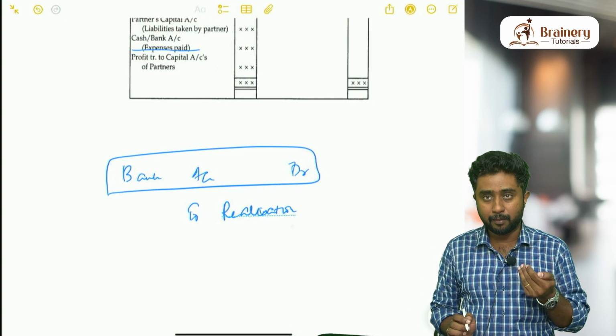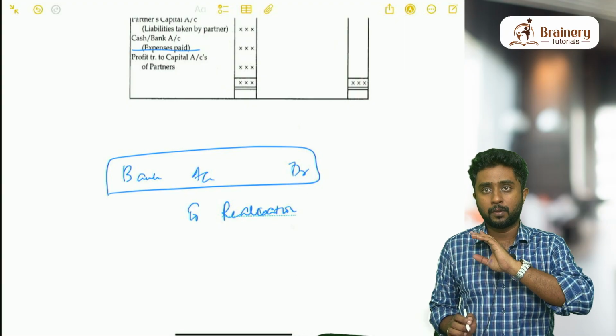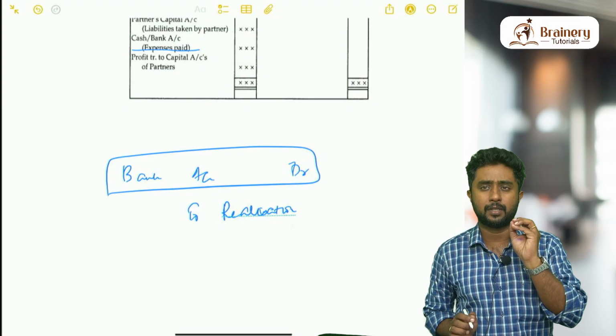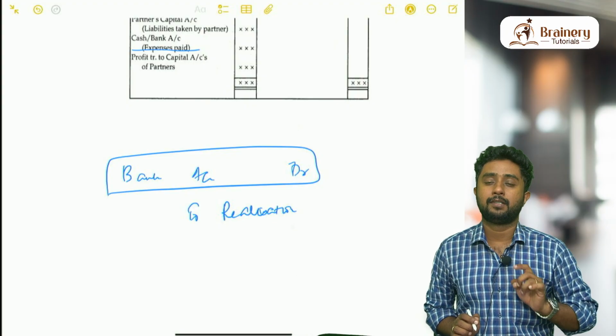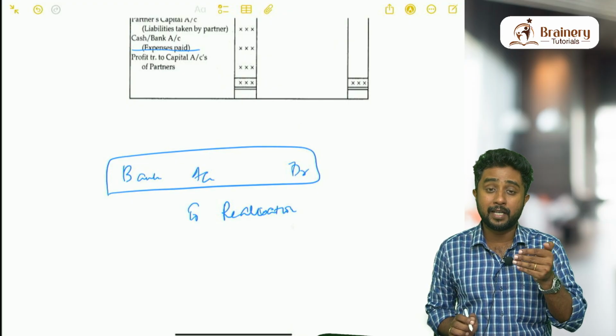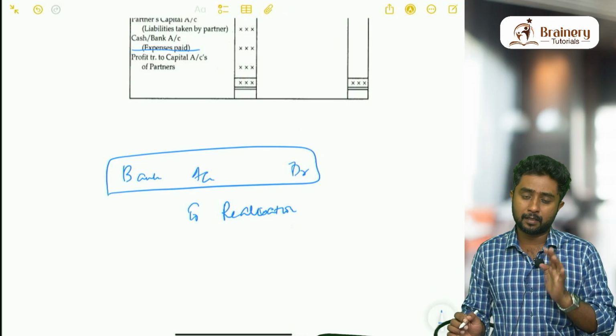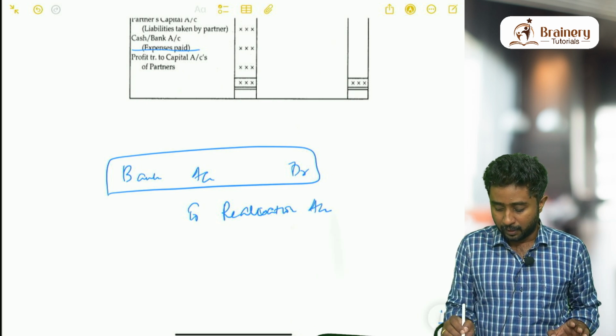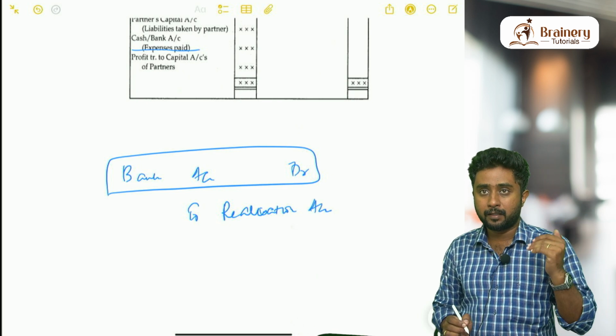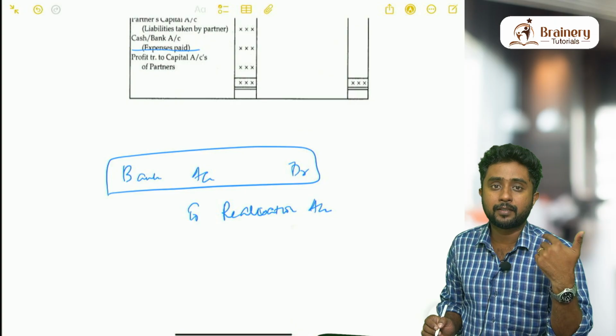So when we are receiving money, throughout the chapter, you just go through the transaction, whatever the transaction is. The first thing that you have to find out from the transaction is, are we getting money? If you are getting money, you just have to write bank account debit to realization account. Now, in the same case, when will we get money? When we are selling the asset only.